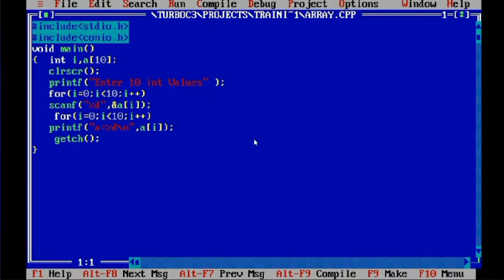One quick revision: this part is called array declaration. I don't want to rub this, so I will give a single comment line, array declaration. You have declared the array here. You have scanned the array.